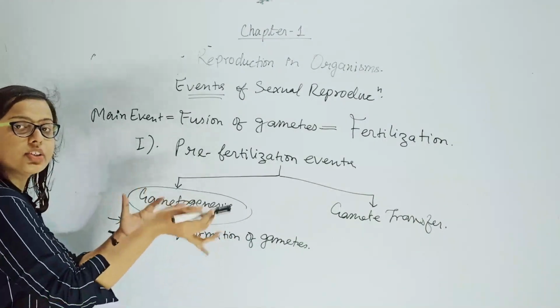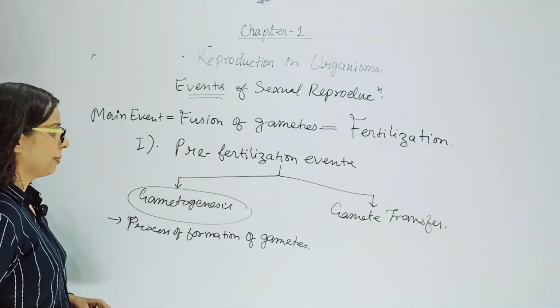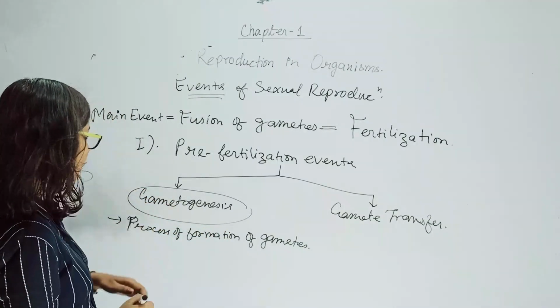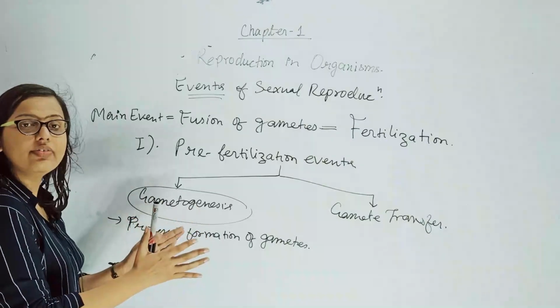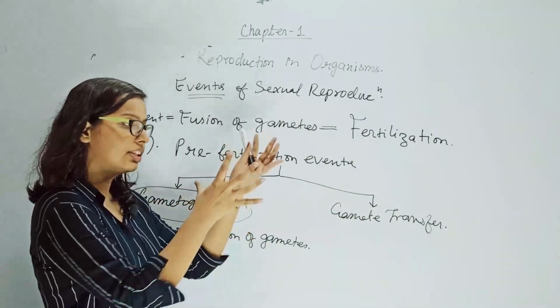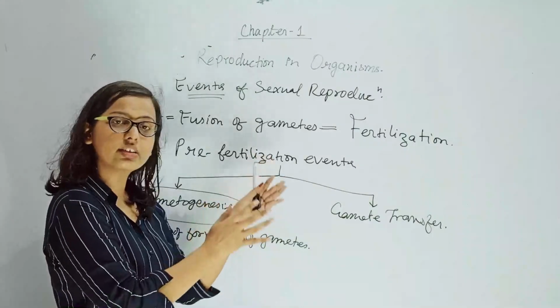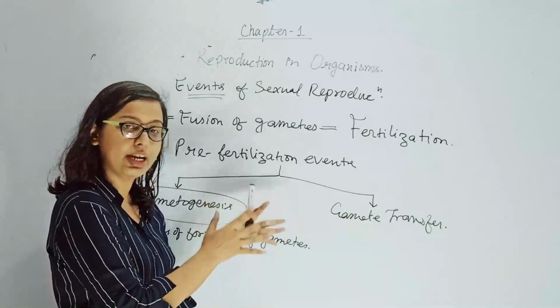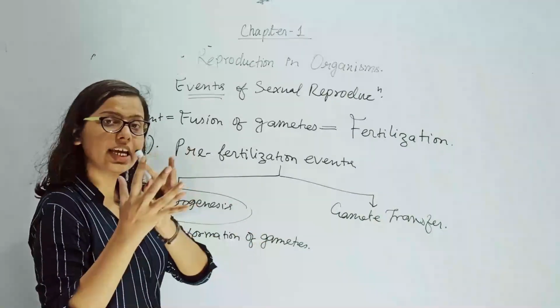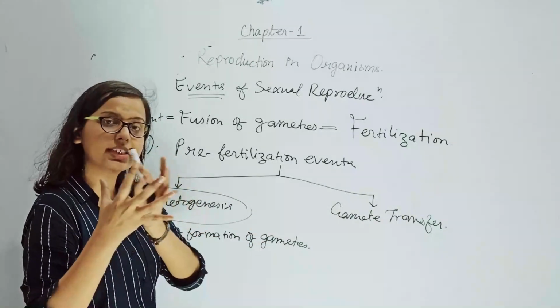Gameto means formation of the gametes. So the gametogenesis will happen separately for the male gamete and the female gamete. Means for the male gametes there will be another gametogenesis taking place inside the male body, and for female gamete formation there will be separate events happening inside the female body.